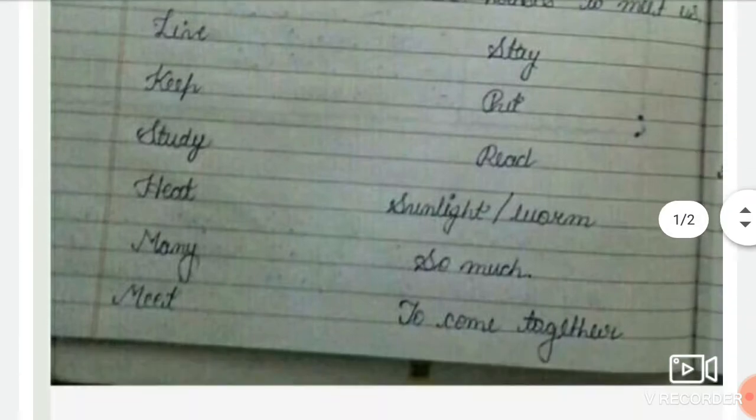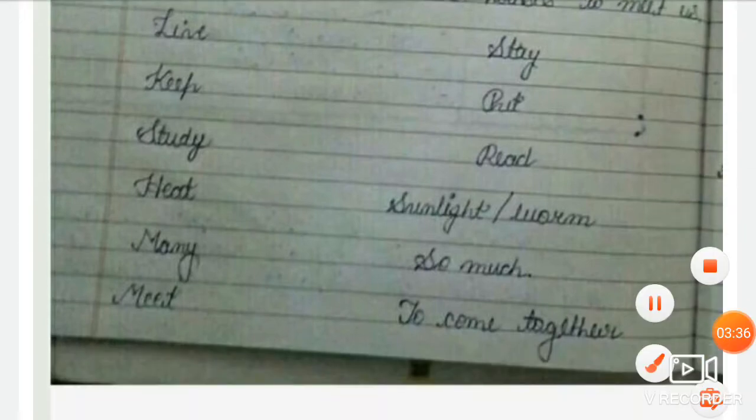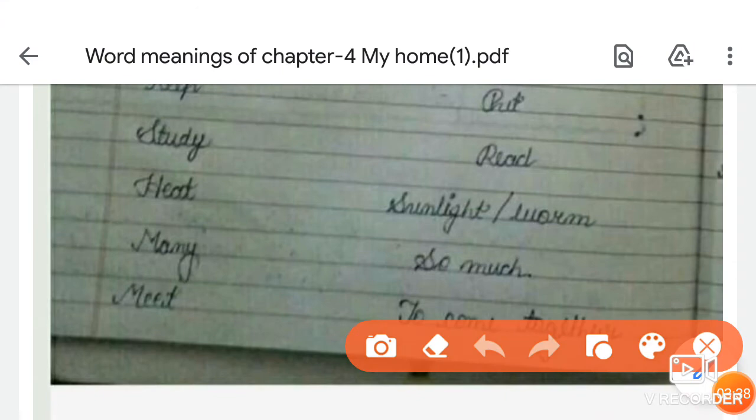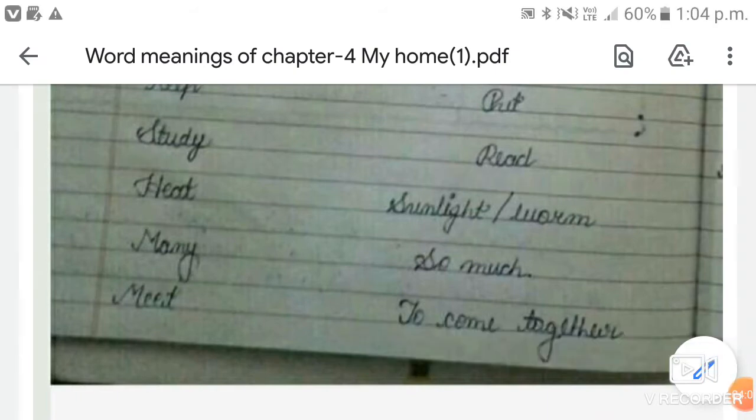Come to the next word. The next word is study. The spelling of study is S-T-U-D-Y, study. Study means read. To read something is called study. The spelling of read is R-E-A-D, read. Study means read. Is that clear? So come to the next word.